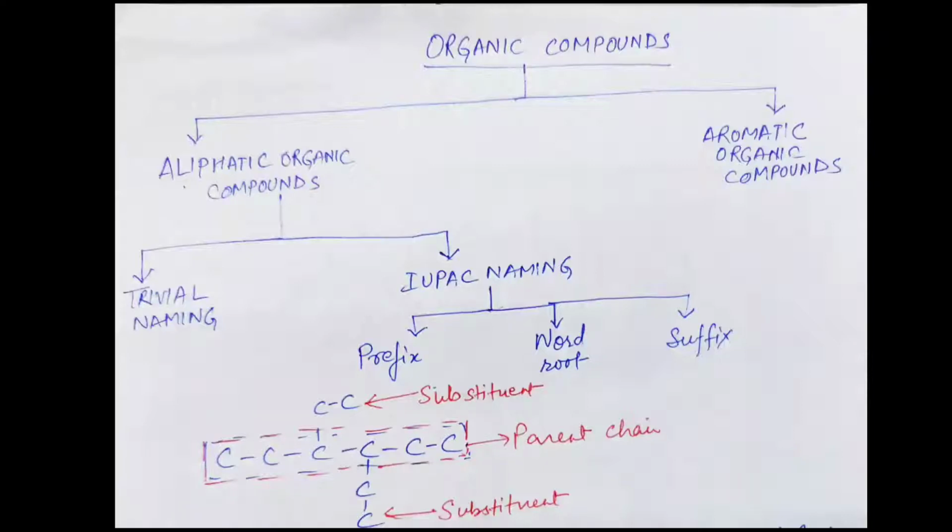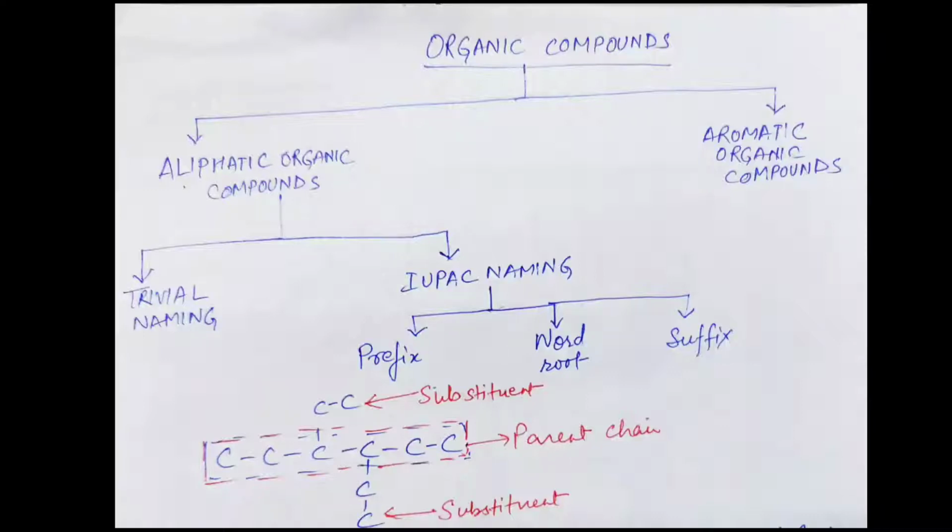Before starting, I will explain that there are two types of nomenclature when we name organic compounds. First is trivial naming or common naming. Second is IUPAC naming. Here we will discuss IUPAC naming, which is more preferred, however common naming is also important. According to IUPAC naming, remember three terms: prefix, word root and suffix. Prefix means terms used before writing the word root, and suffixes are added later on.